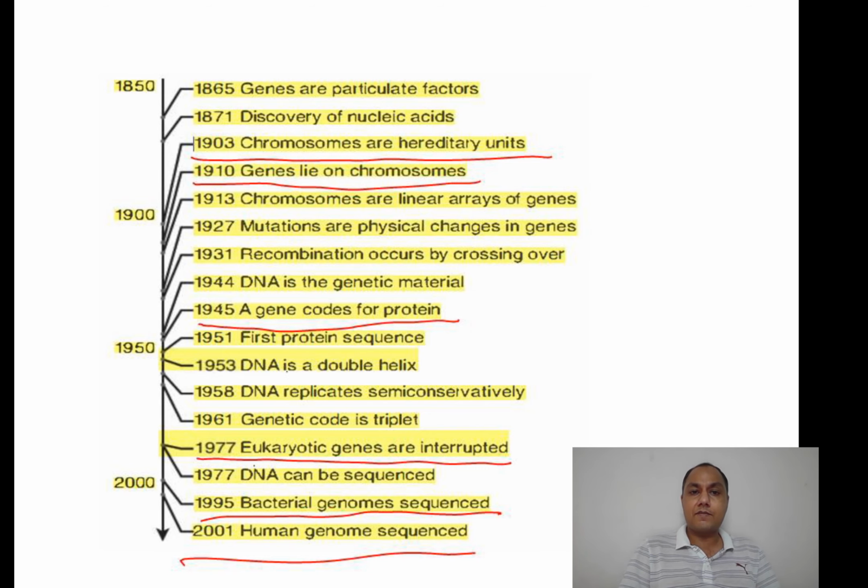In 1945, the gene codes for protein, that means the one gene, one enzyme hypothesis of Beadle and Tatum was proposed in the 1940s. In 1977, eukaryotic genes were found to be interrupted, that means the split gene concept came to light. Finally, the genome was sequenced for a prokaryote in 1995, and for the human in 2001. So it was a historical account, nothing important as such.